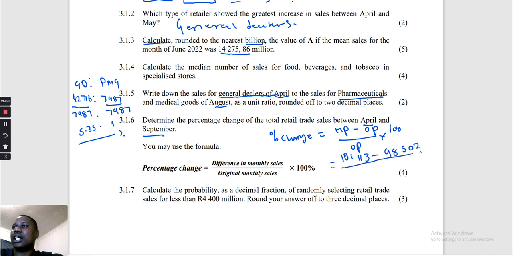Then we divide by the old one, 98,502, and multiply by 100. You can just do it once: 101,113 minus 98,502, divide by 98,502, multiply by 100. So the percentage here I get is 2.65%.